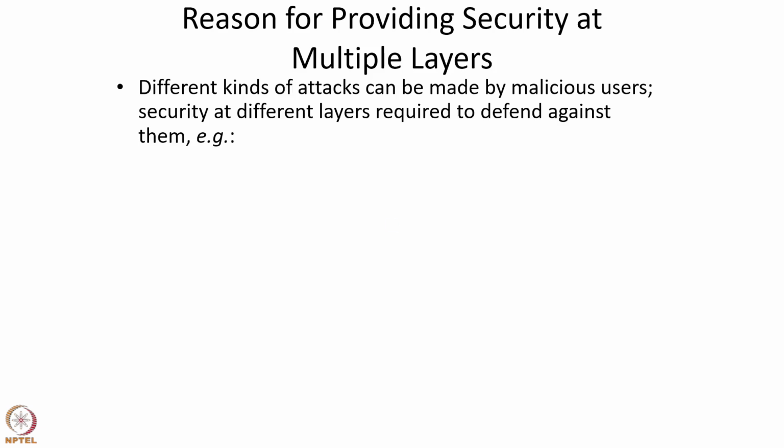Now, what is the reason for providing security at multiple layers? Why not just provide security at one layer? The reason is that different kinds of attacks can be made by malicious users, and security at different layers is required to defend against them. So let's look at some examples of attacks and the layer at which we need to secure the network in order to defend against those attacks.